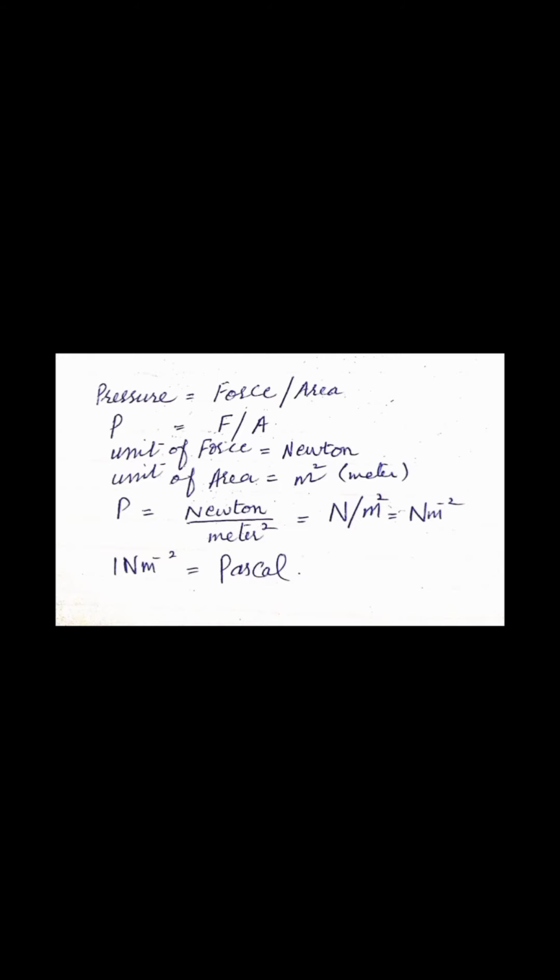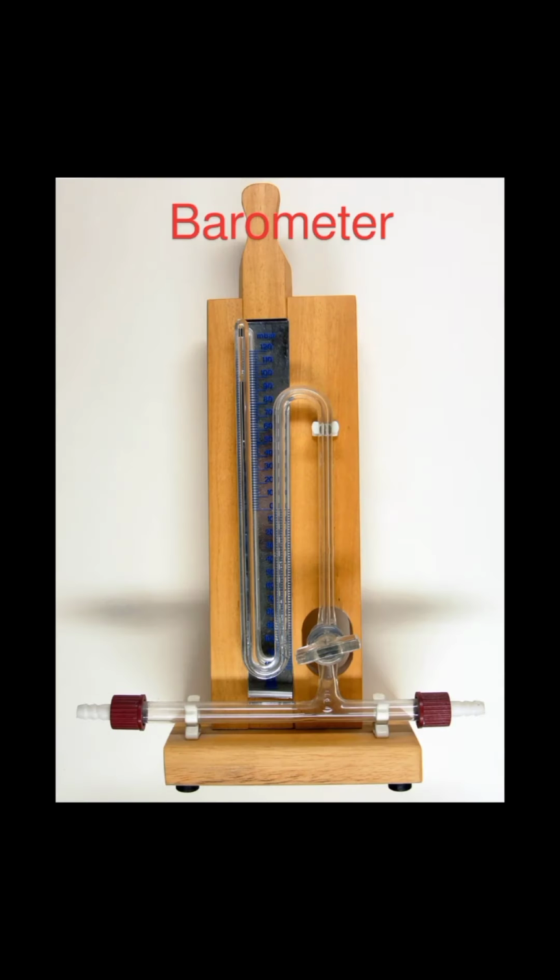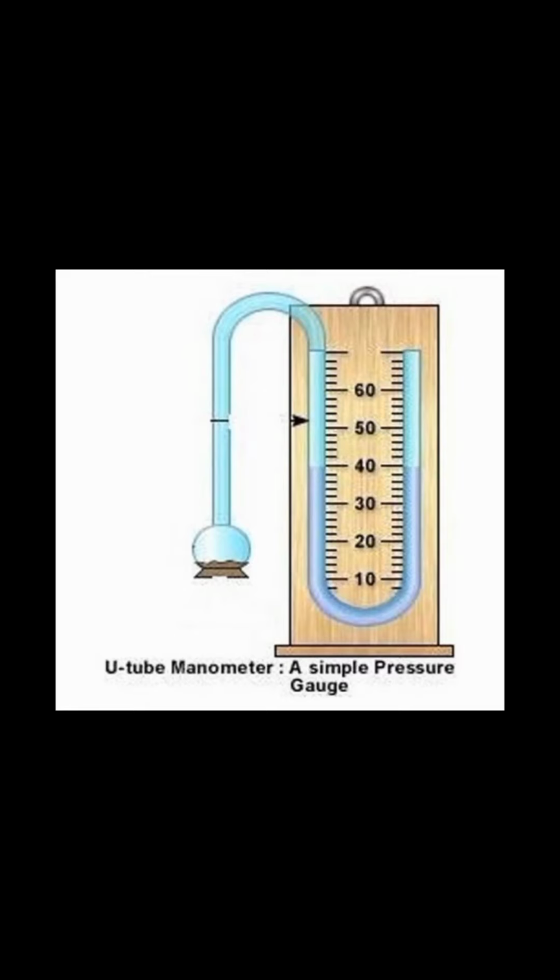Unit of force is Newton in SI unit system and unit of area is meter square. When you put these values in the formula, you will get the value of pressure, that is Newton per meter square. 1 Newton per meter square is also known as 1 Pascal. Students, different instruments are used for measuring pressure of gases. For example, barometer is used to measure atmospheric pressure and manometer is used for measuring pressure in the laboratory.